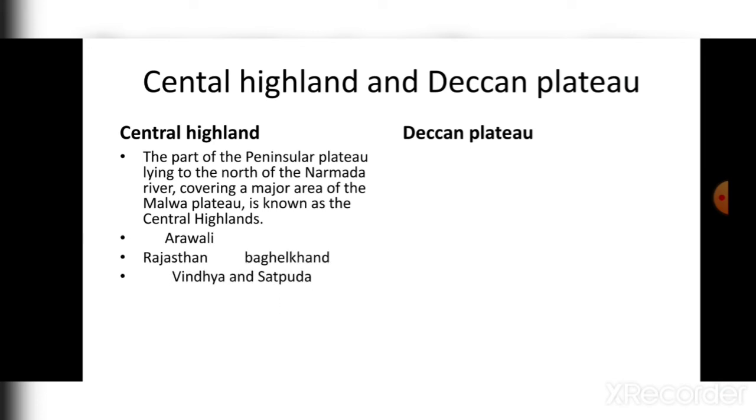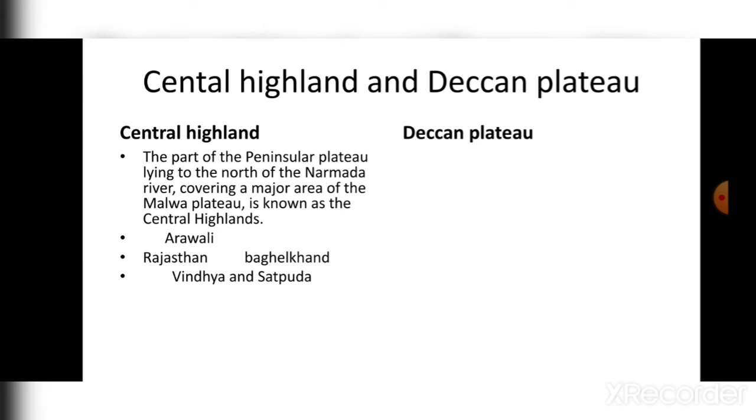Now, if we recognize other physical features around it, we get to know that the Aravali Hills are in its northwest area according to Central Highland.